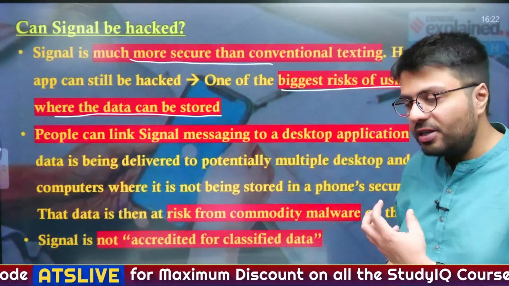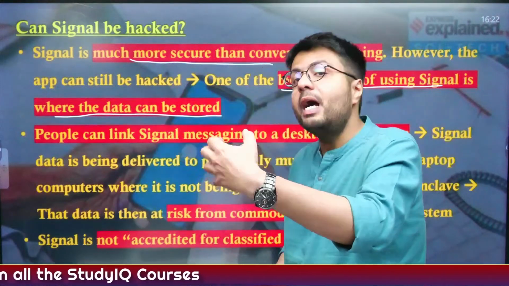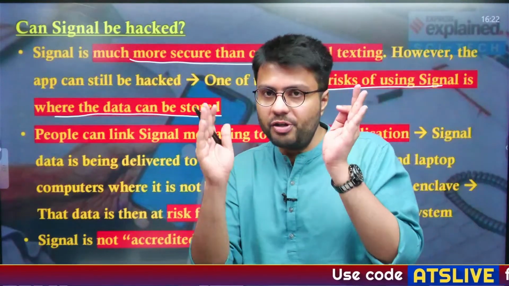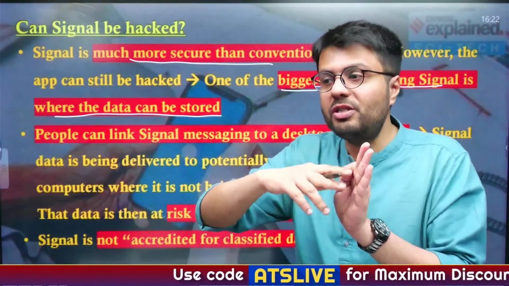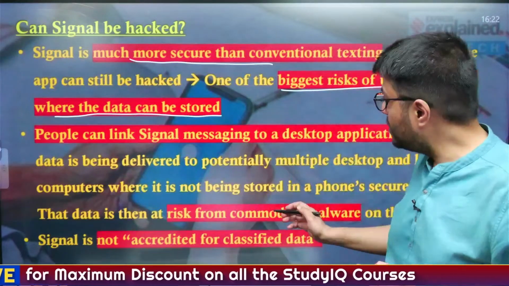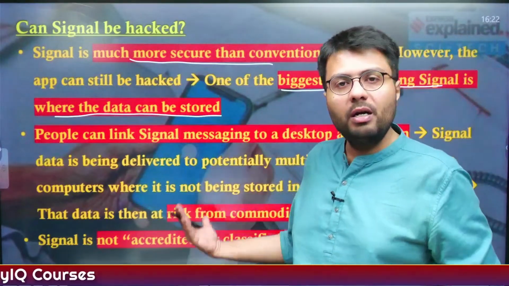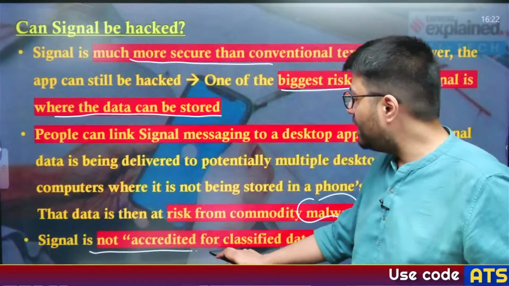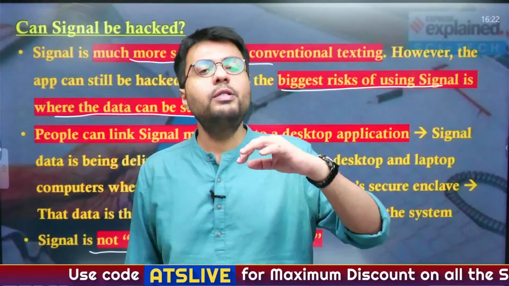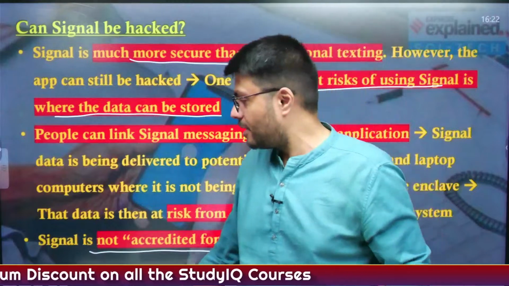So technically hackers can send a malware to your computers and laptops and extract the information from that particular device, not from your phone, because the phone uses end-to-end encryption, so communication between two phones is secure. But when the messages are also relayed on your desktop computers or your laptops, they can be hacked using a malware, which is software made by hackers to extract information. So therefore Signal app is not accredited for use of classified data. Technically this app is more secure as compared to WhatsApp and Telegram. But is it hackable? The answer is yes.